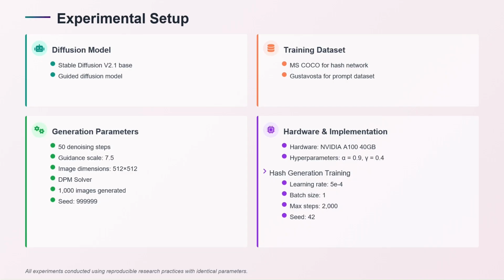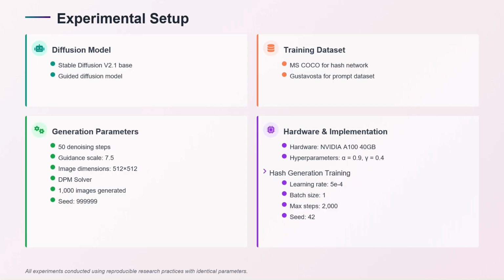For experiments, we use the diffusion model V2.1 base, which is a guided diffusion model. For training the hash network, we use MS COCO, and for the prompt dataset, we use an existing dataset, Stable Diffusion Prompts, from Robin and Tree-Ring, so that we can compare with them on the exact same thing. For generation parameters, we use 50 denoising steps, where we embed the watermark at step 40 for better results, and a guidance scale of 7.5.